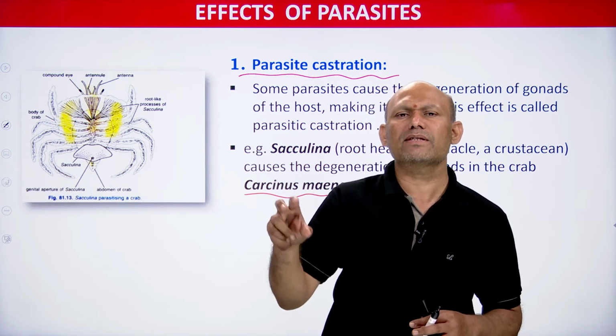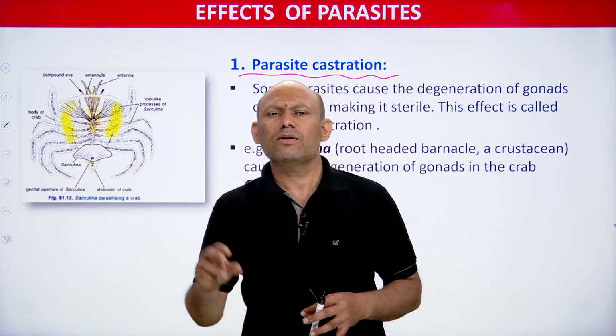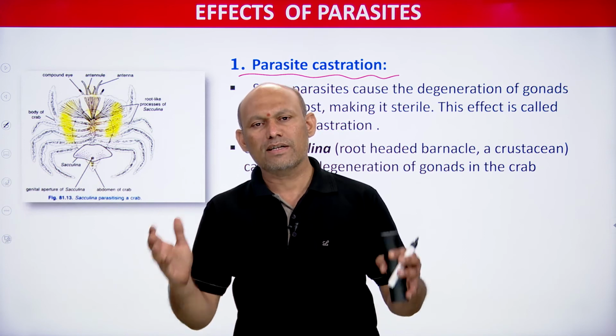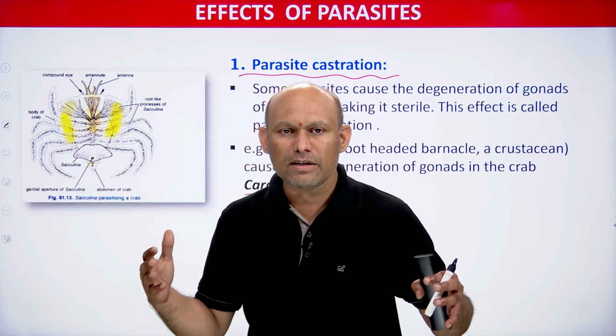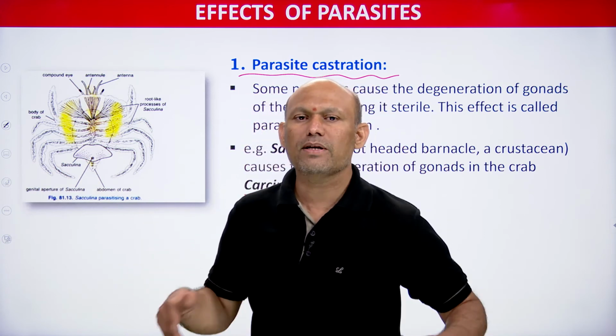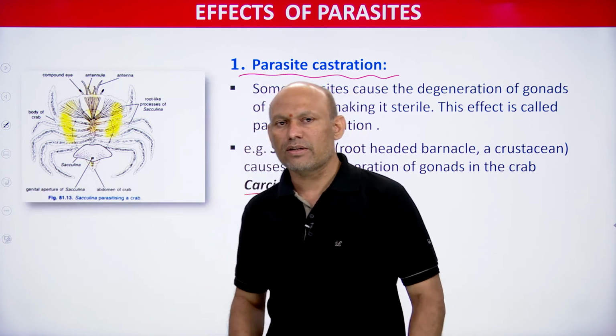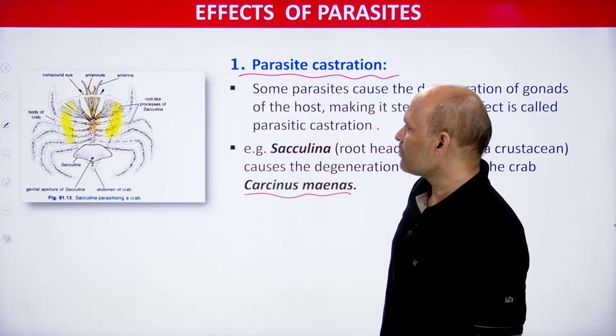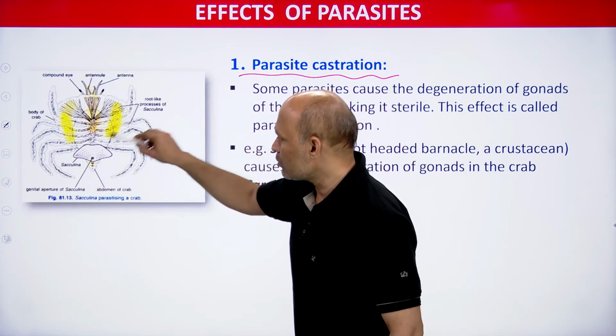Crab, and whenever this Sacculina attacks a crab, the crab's gonads degenerate and the crab becomes sterile, students. And this phenomenon is called what? Parasitic castration. So this is one effect. You can see I have shown here, it is very simple.